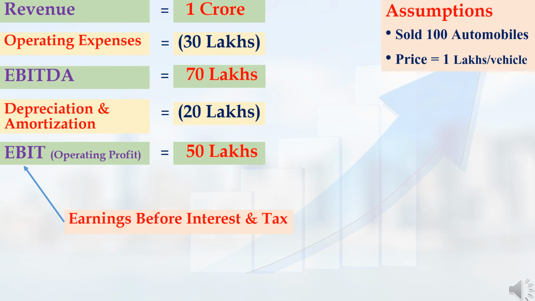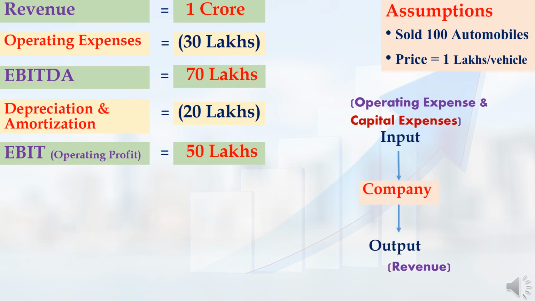That is EBIT. For any company, input means how much amount in total the owner has spent on the business. In simple terms, input is nothing but the total expense of the company. Total expense means capital expense plus operating expense. Next, the company's revenue is considered the output of the company.